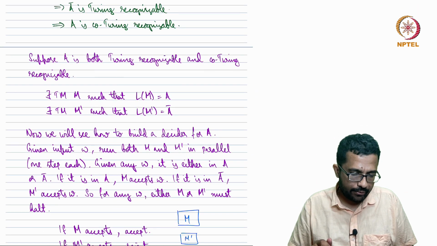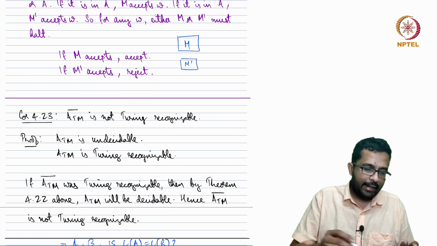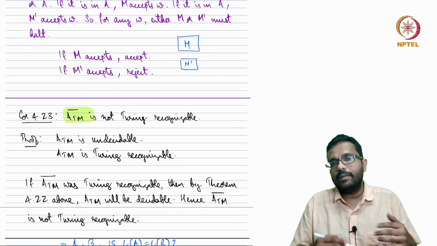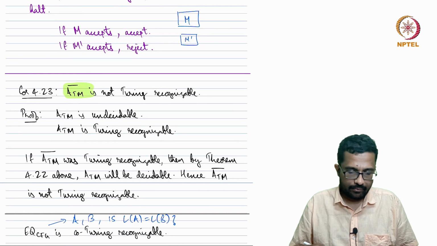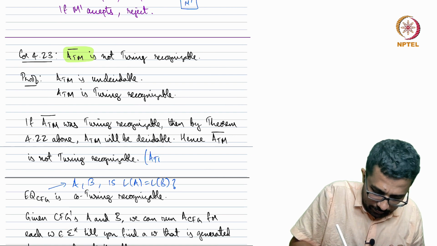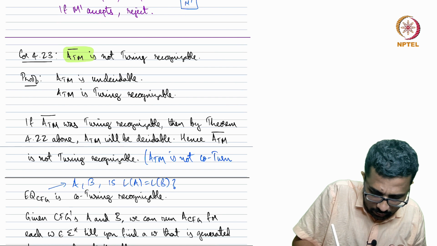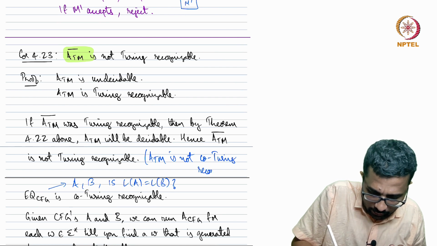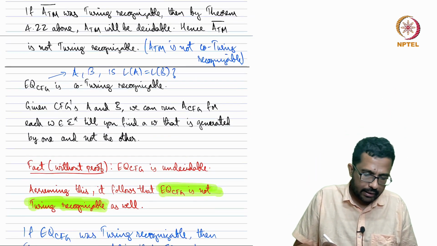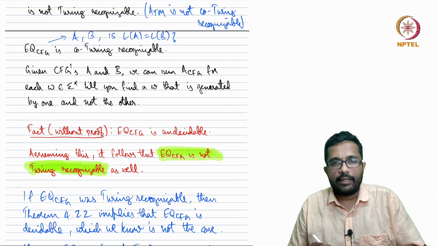Using this, we inferred that A_TM complement is not Turing recognizable, or in other words, A_TM is not co-Turing recognizable. And similarly we saw that EQ_CFG is not Turing recognizable because it is co-Turing recognizable and undecidable.